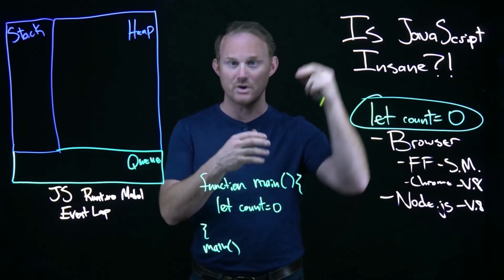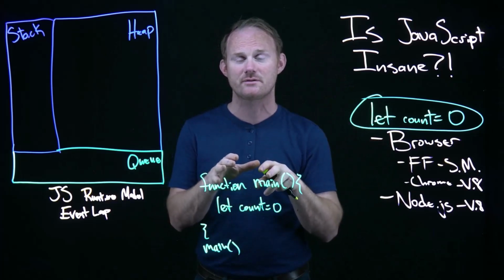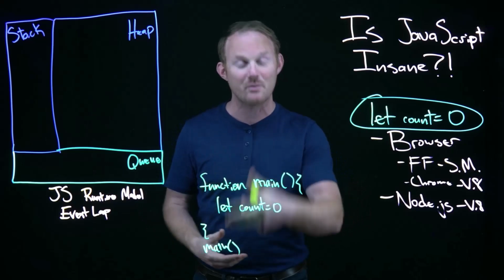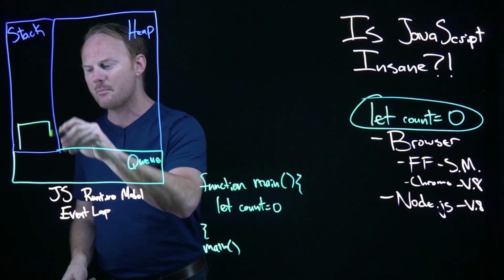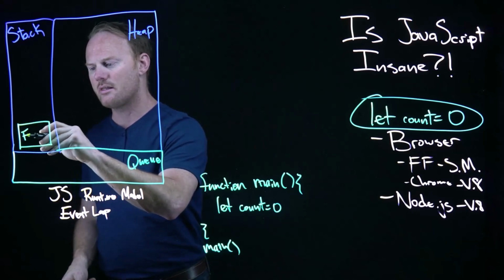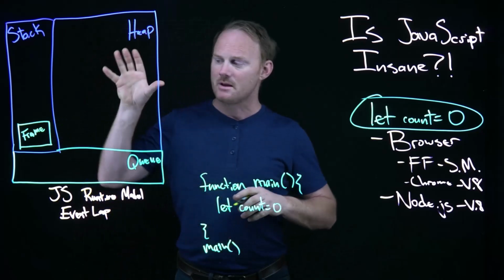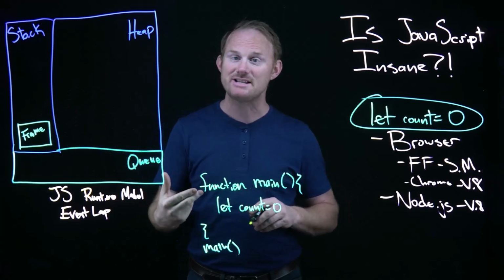Okay? As our code runs, this is the very first thing to try and keep in mind. When JavaScript starts, it starts at the top of whatever the entry point is for our application. It grabs the very first function. If you don't have one, it will make one. And it puts that as a frame on the stack. Okay? A frame is a function, and a frame contains a few things.